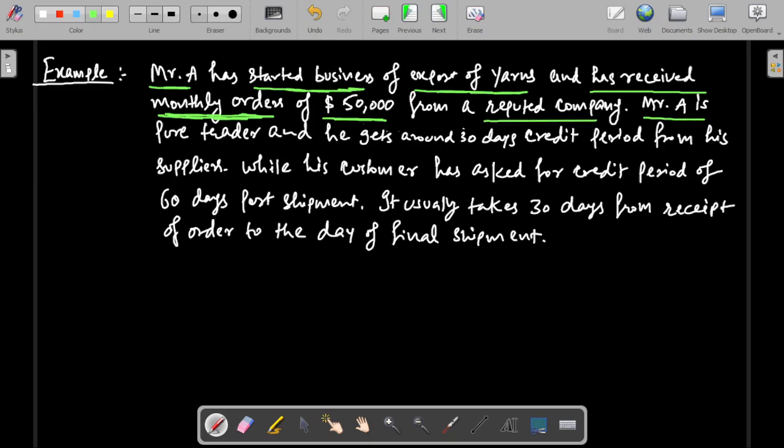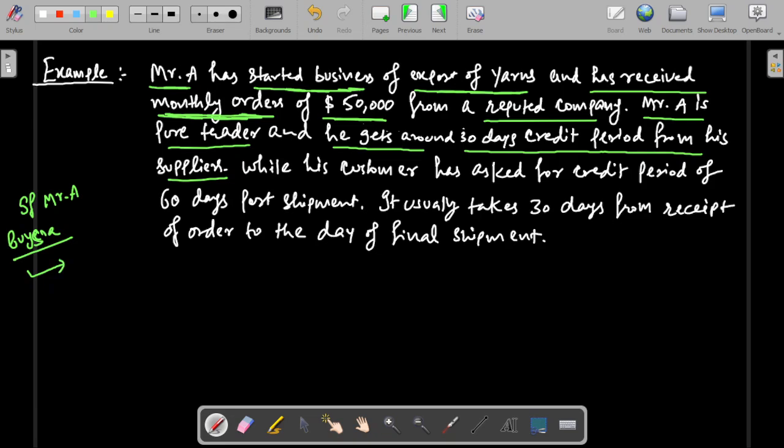Mr. A is a pure trader. He does not do any manufacturing of his own, and he gets around 30 days credit period from his supplier. What does that mean? If Mr. A buys a material today, he will make the payment after 30 days. He gets around 30 days credit period from his supplier.